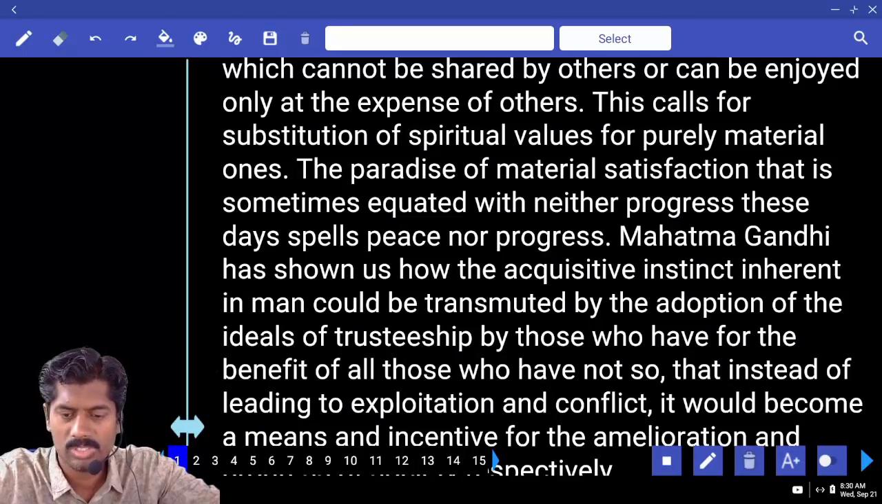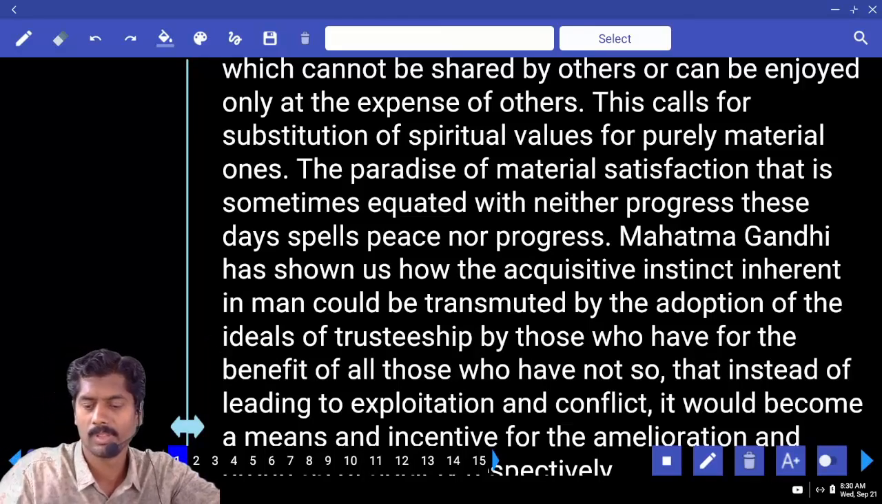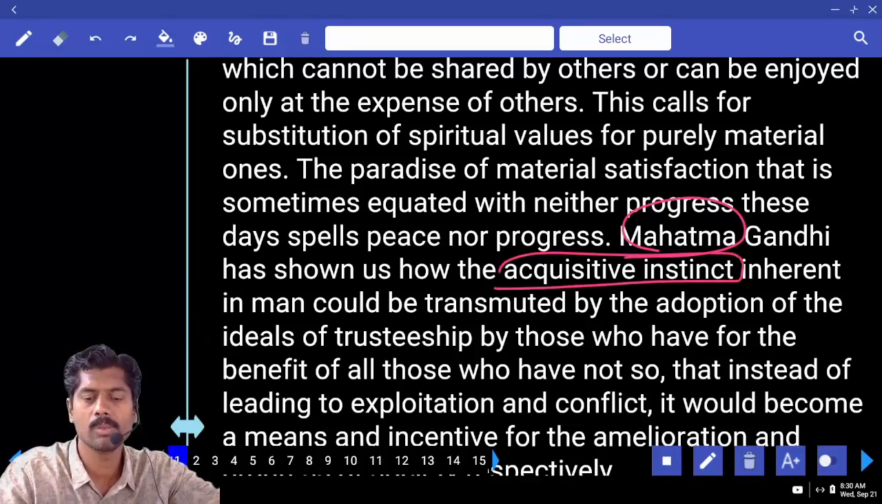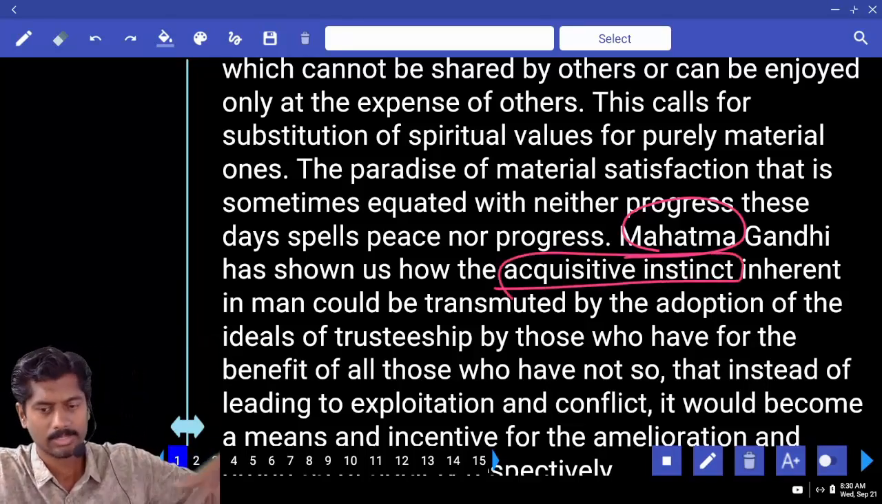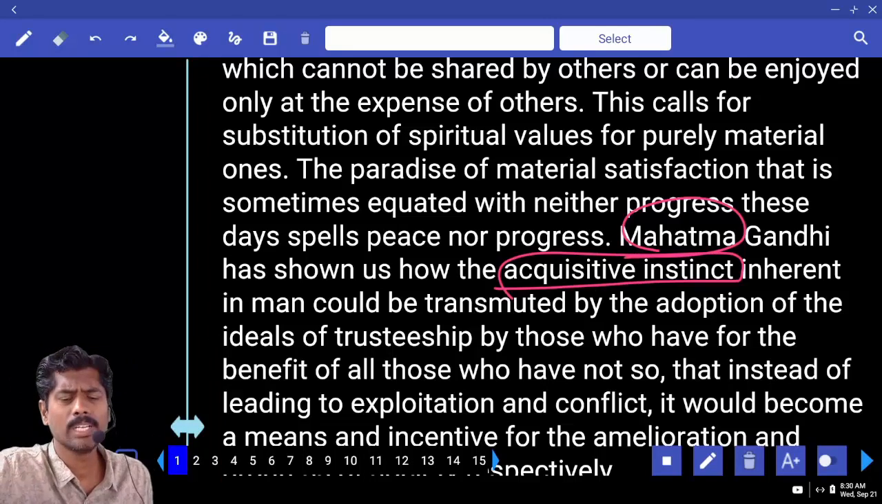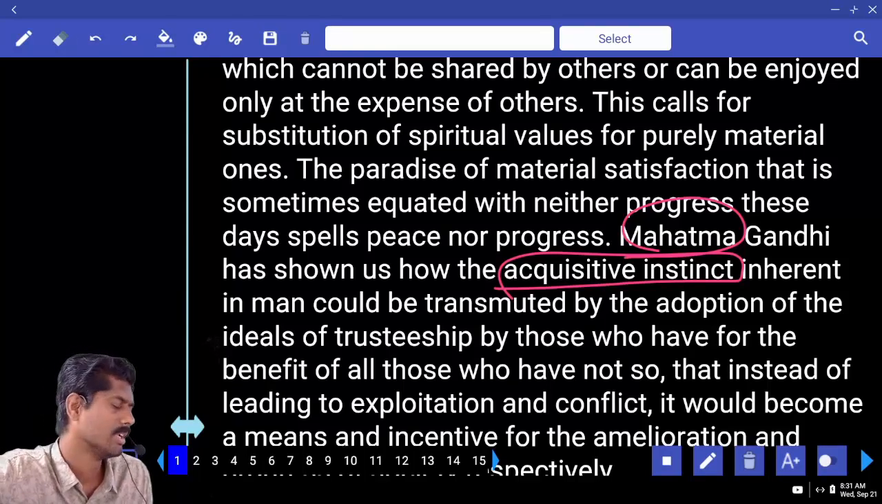Mahatma Gandhi has shown us the acquisitive instinct inherent in a man could be transmuted by the adoption of ideals of trusteeship by those who have for the benefit of all those who have not. Now, Mahatma Gandhi, what did he say? Acquisitive instinct. Acquisitive means acquiring. He has shown that the acquisitive instinct inherent in man can be transmuted by the adoption of ideals of trusteeship.